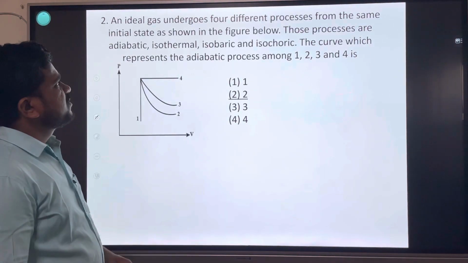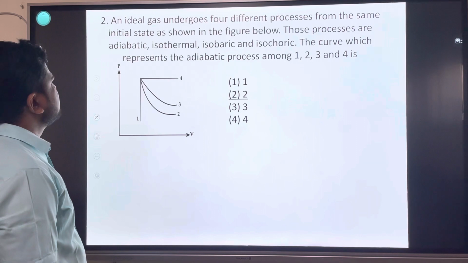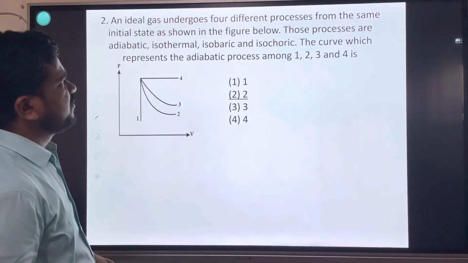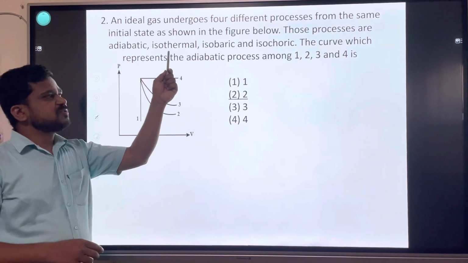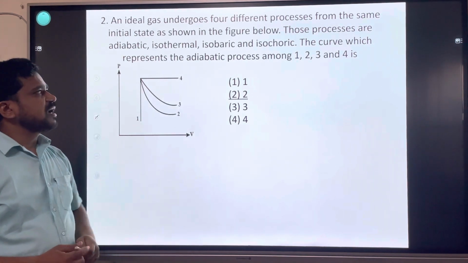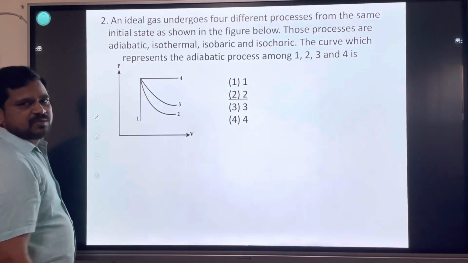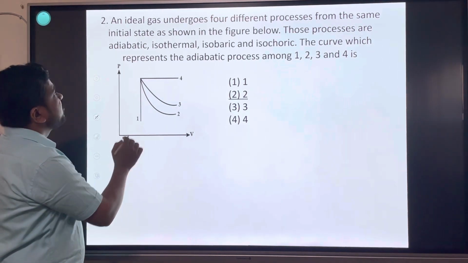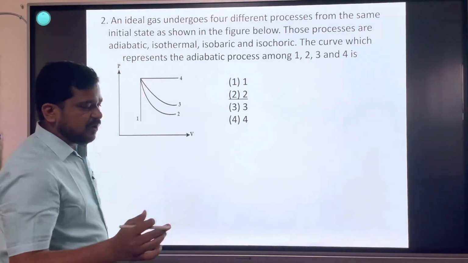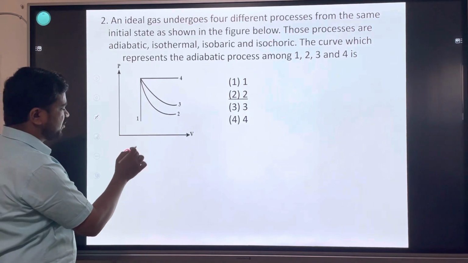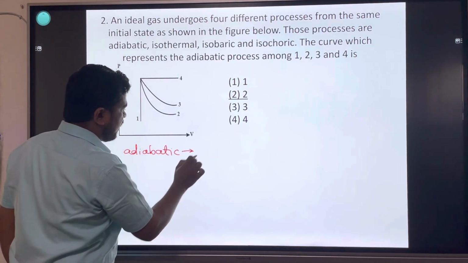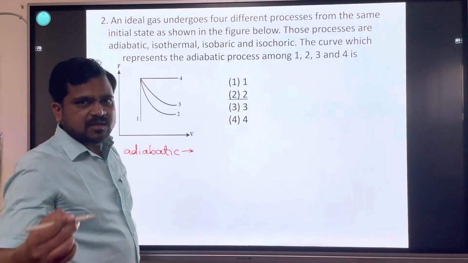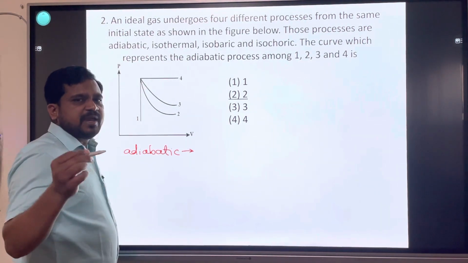An ideal gas undergoes 4 different processes from the same initial state as shown in the figure below. These processes are adiabatic process, isothermal process, isobaric process, isochoric process. First of all, we will see what these processes are. Adiabatic process means the process which undergoes with no exchange of heat.